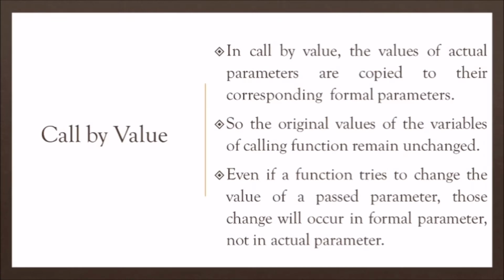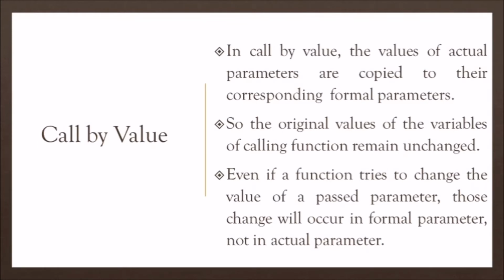The values of the actual parameters are directly copied. Previously we saw the example that the values of variables a and b will be directly copied to variables x and y. So the values of actual parameters are copied to the corresponding formal parameters, and the original values of the variables of the calling function remain unchanged.